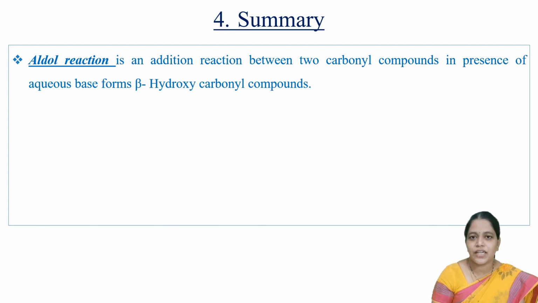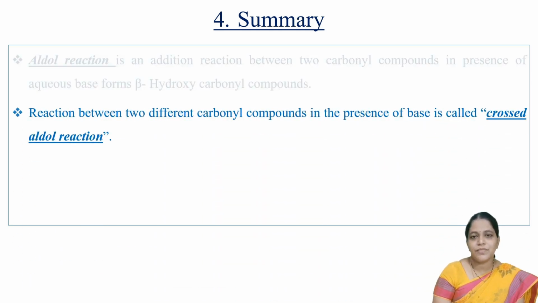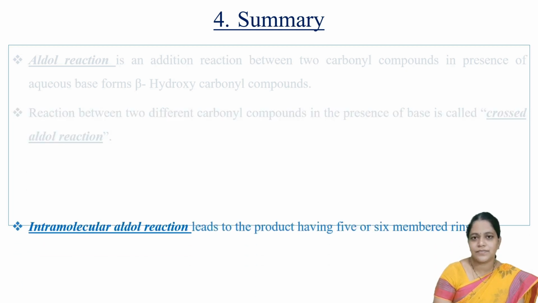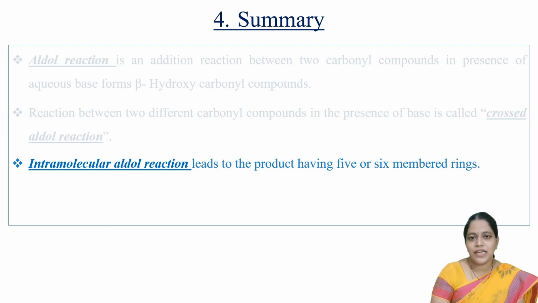We understood that aldol reaction is an addition reaction between two carbonyl compounds that have at least one alpha hydrogen to form a beta hydroxy carbonyl compound. Reaction between two different carbonyl compounds is considered as crossed aldol condensation reaction. We have also discussed intramolecular aldol reaction. In this case, 5-membered or 6-membered rings are formed.